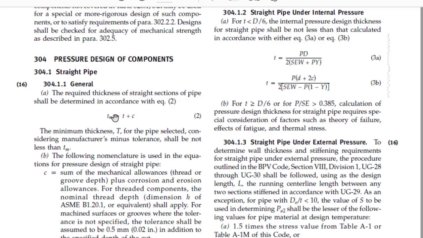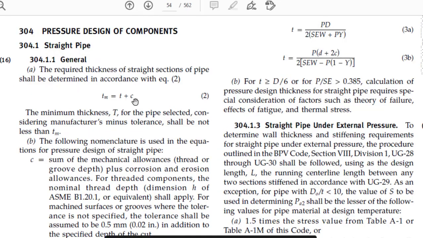This is the same formula that I have shown in my slide as well, which says Tm equal to T plus C and T equal to PD by 2 SCW plus PY. See, these are the two formulas we have to use in our calculations. So one is the Tm as well as T, and this T is calculated to get this value small t. Then we have C.